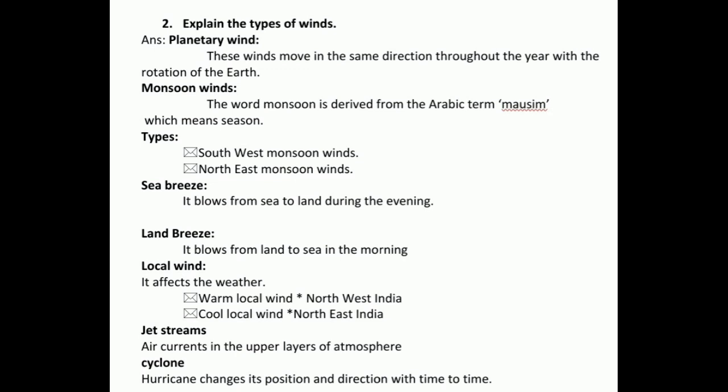Local winds: warm local wind in northwest India, cool local wind in northeast India. Jet streams: air currents in the upper layer of atmosphere. Cyclone: hurricanes change their position and direction from time to time.